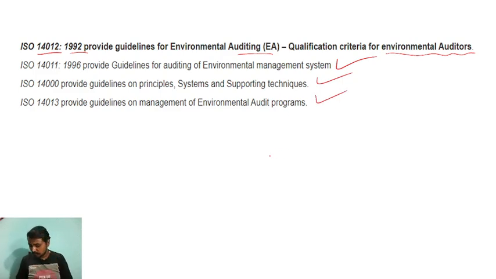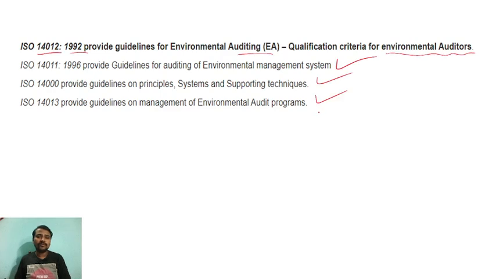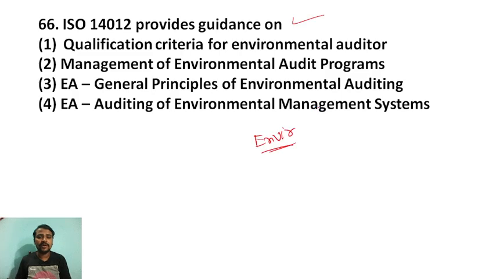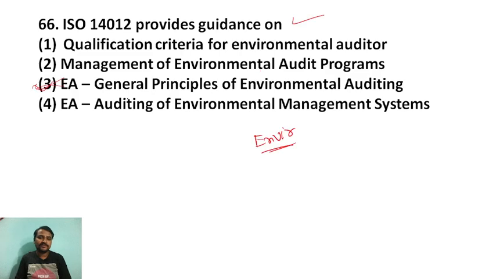So this is very important. Again, they have asked this question in the general sense, but you have to remember. So now what is the answer? 14012 provides guidelines for environmental auditing, right? Qualification, not management, so the general principle of environmental auditing, EA we can say. Management system is different, right? So the answer for this question is general principle of environmental auditing.